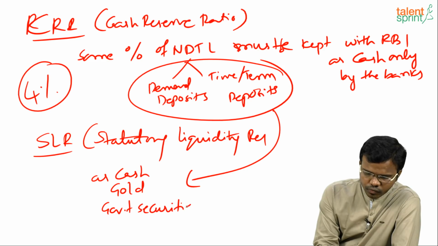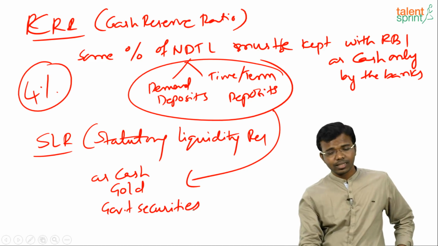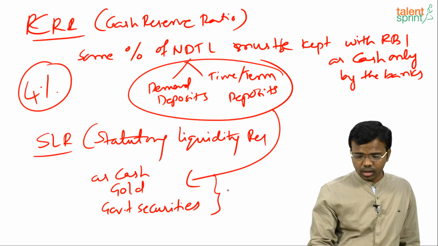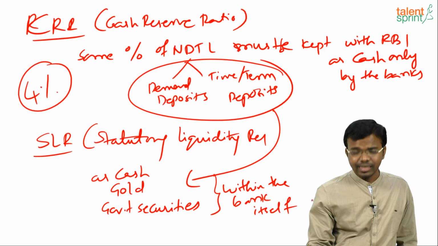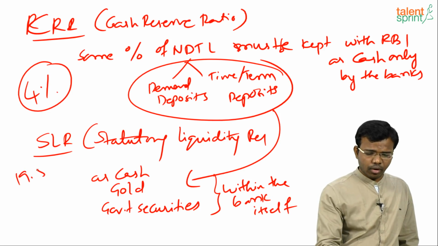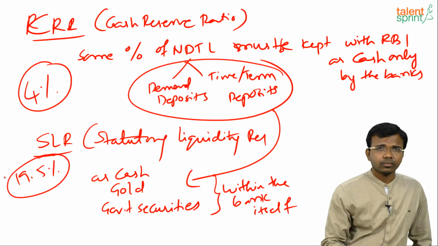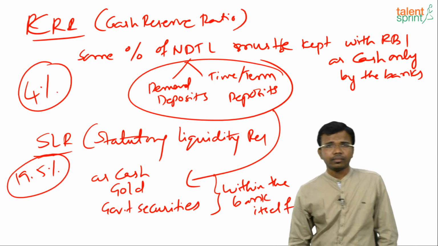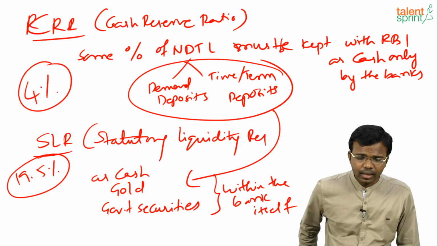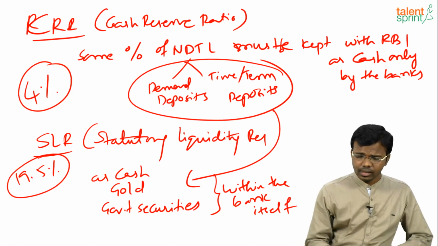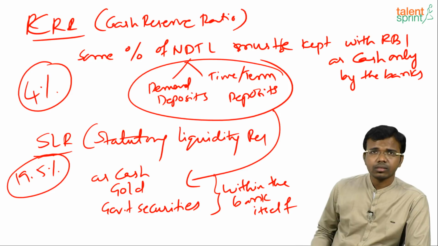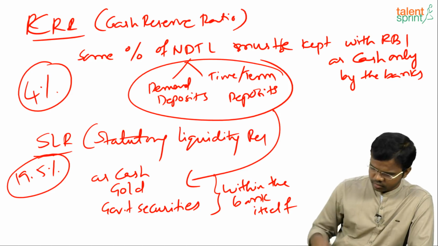Some percentage of total NDTL must be kept as cash, gold and government securities within the bank itself. That is SLR. Currently it is 19.5%. Okay, clear with this? So clear about all these things? Yes. Next.